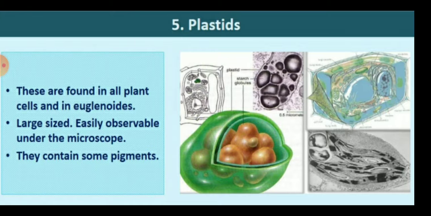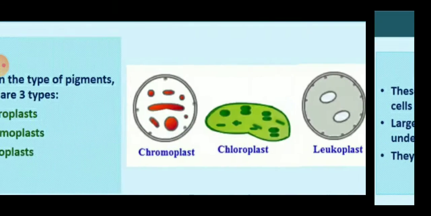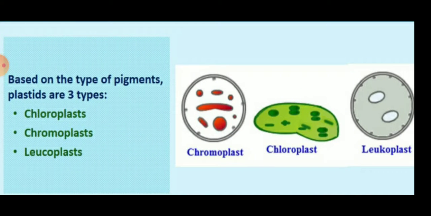The next organelle is plastids. Children, these are found in all plant cells and in the euglenoids. They are large in size, easily observable under the microscope. They mainly contain pigments. On the basis of the pigments, the plastids are of three types. You can see in this picture: first is the chloroplast, second is the chromoplast, and third is the leucoplast.